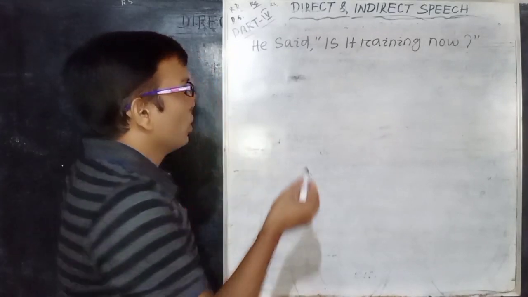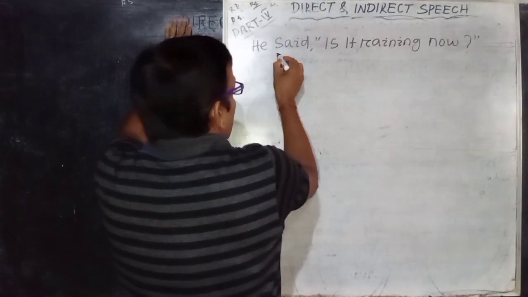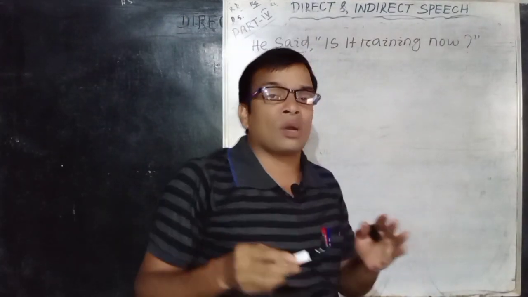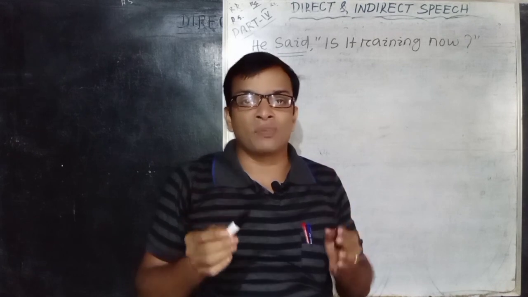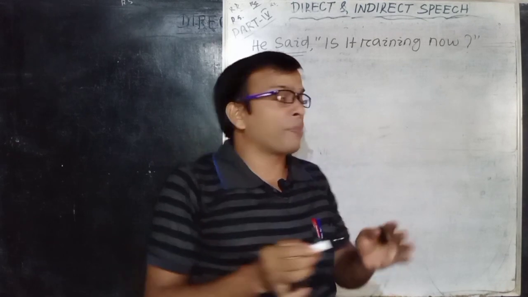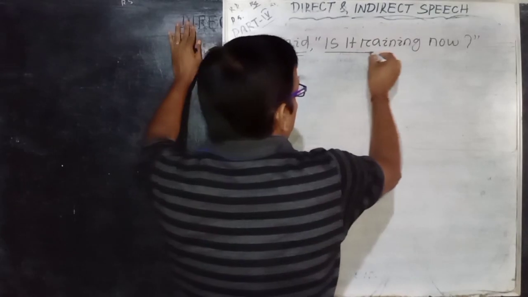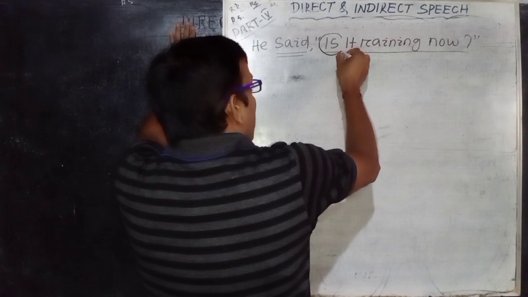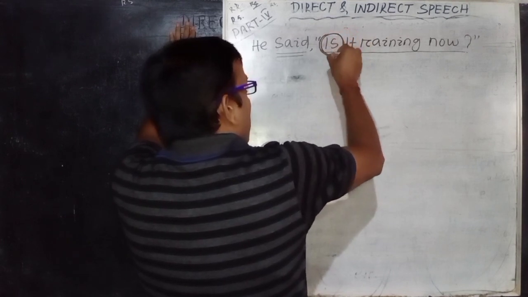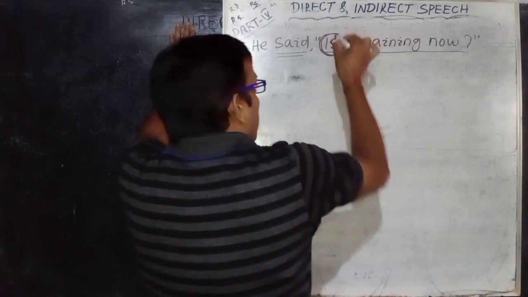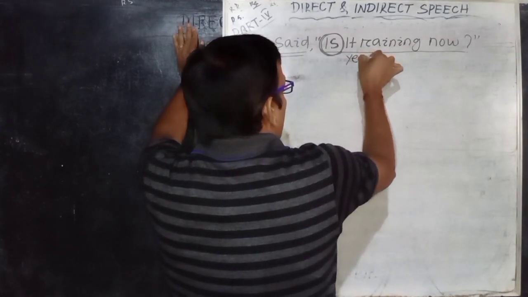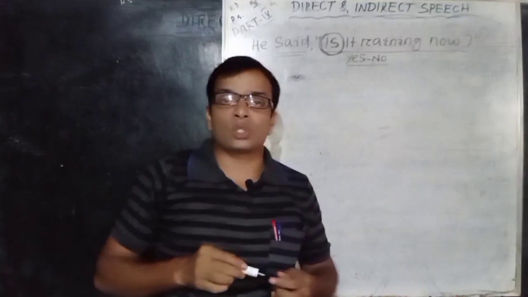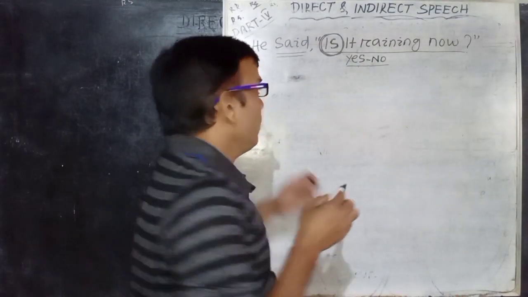I have already told you the first two changes, that is the change of reporting verb, and the omission of the comma and quotation mark and use of a suitable conjunction, which always depend on the speech part. The particular speech starts with an auxiliary verb, that is "is", so this question is called a yes/no question.